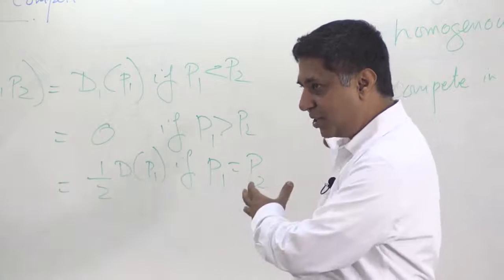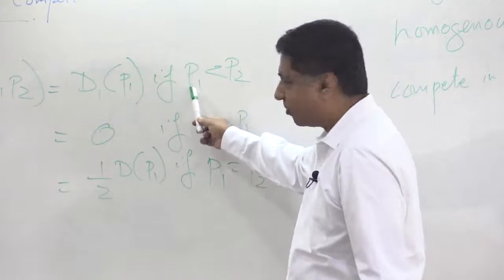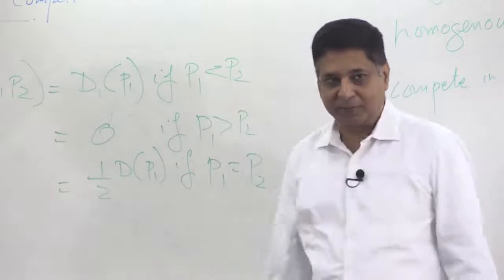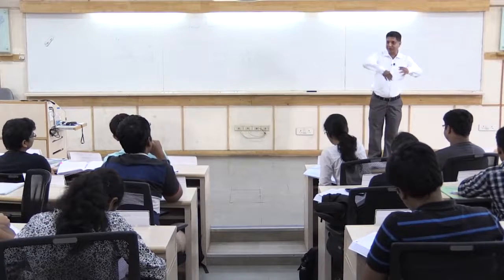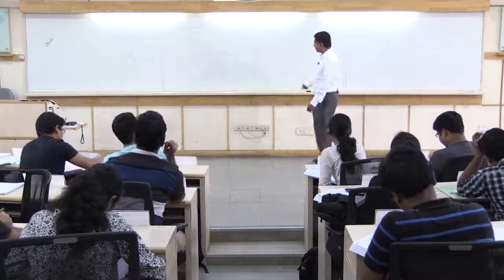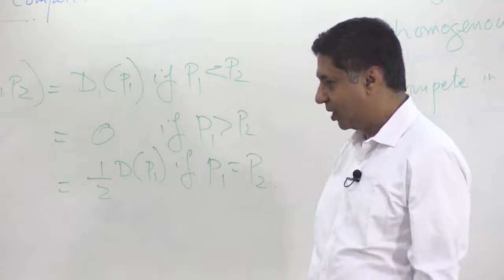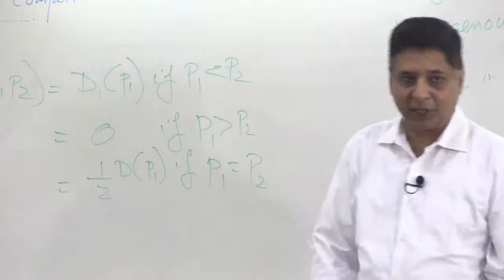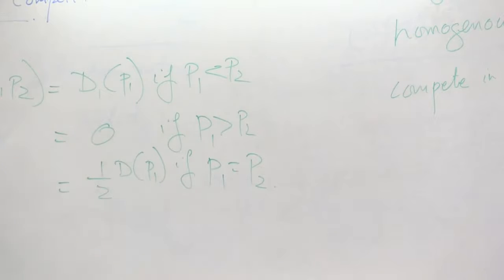This is an extreme situation. If you charge a price lower than the other guy's price, then everybody buys from you. If you charge a higher price, nobody buys from you. And of course, if you charge the same price, then you share the market.